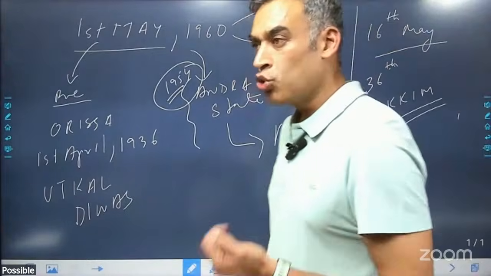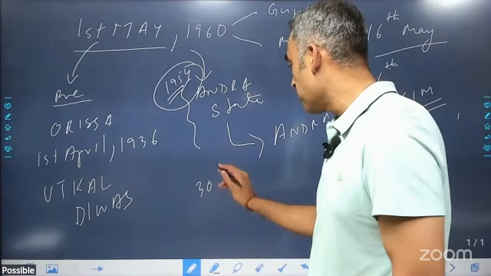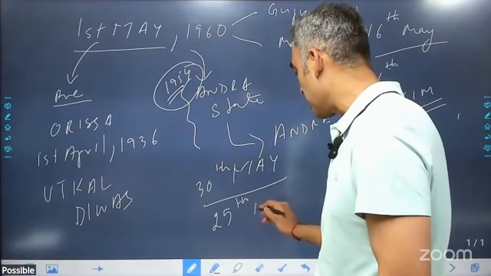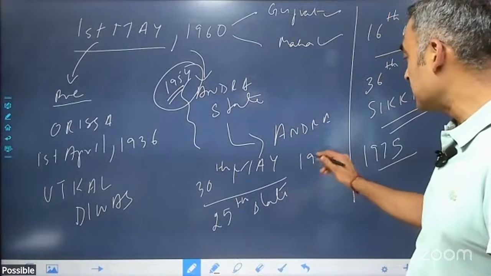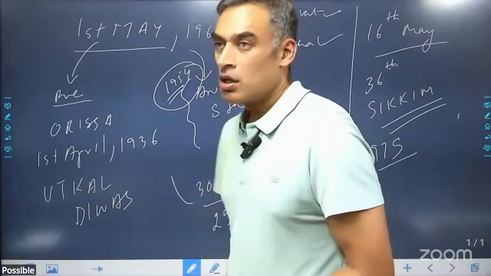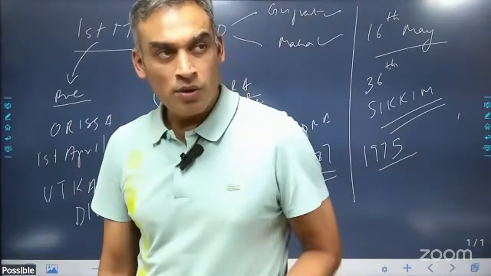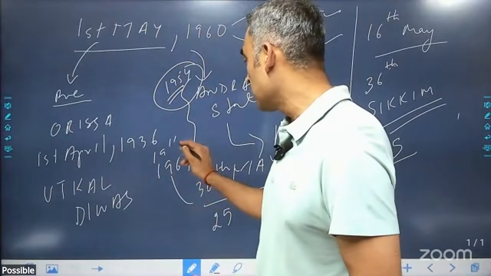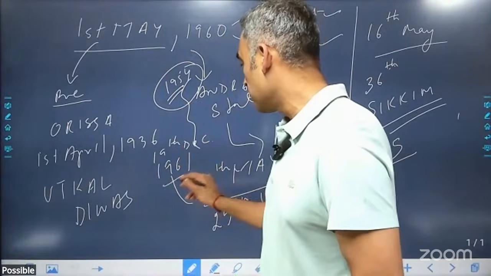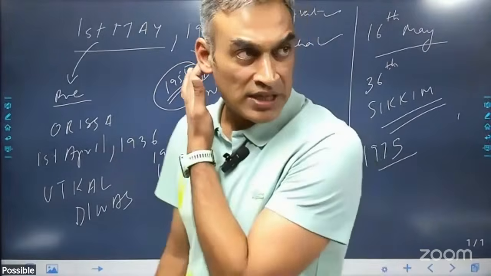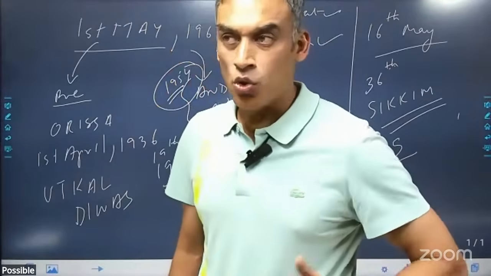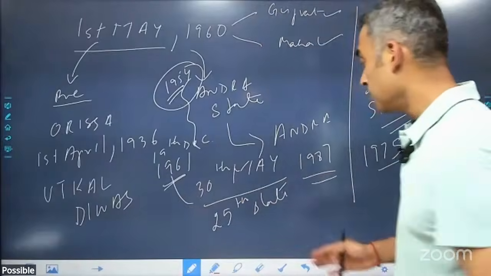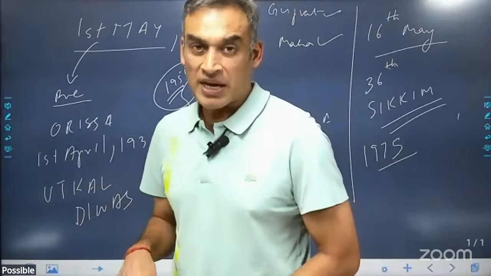The third state that we need to know for the month of May is on 30th of May, when Goa became the 25th state of India, in 1987. Goa, Daman and Diu, on 19th of December 1961, we took this place from the Portuguese, who ruled it for almost 450 years, and then it became a union territory, and thereafter, on 30th of May 1987, it became the 25th state of India.